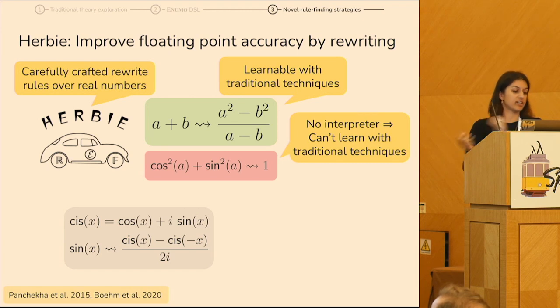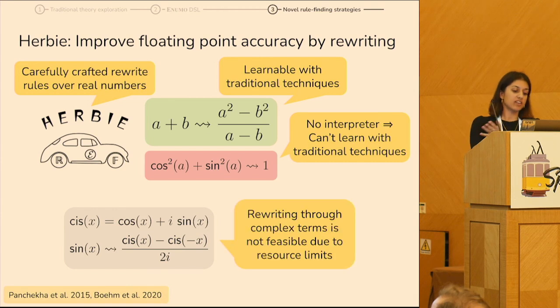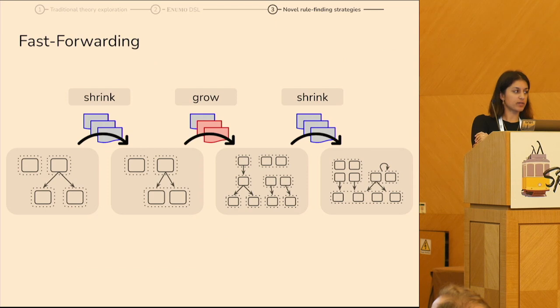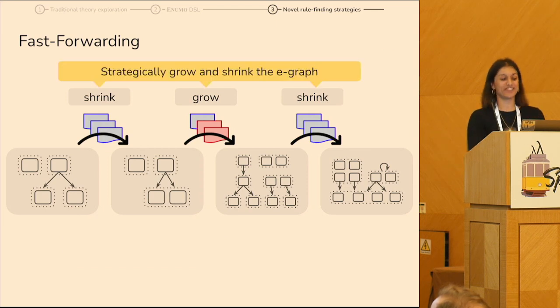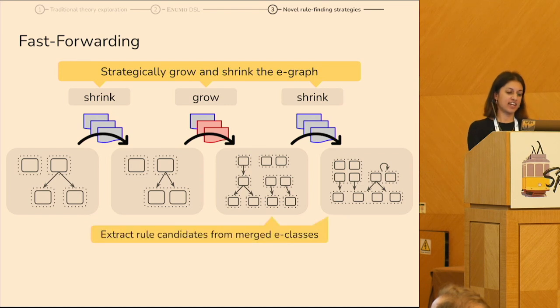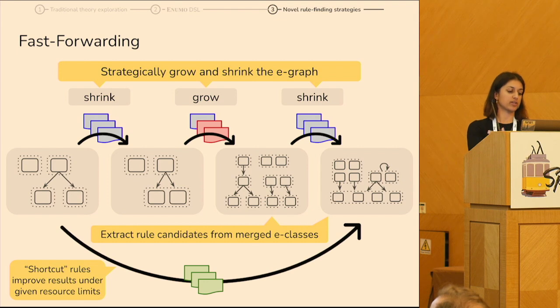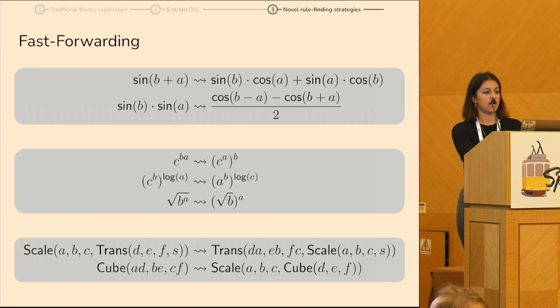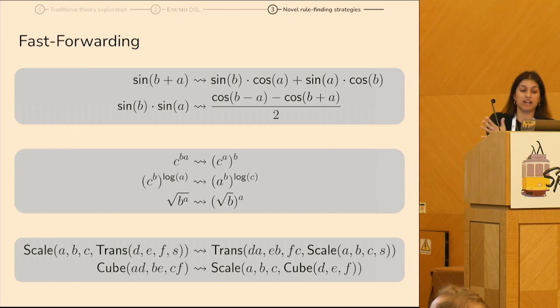then apply rewriting over those terms. But this is unlikely to scale due to resource limits. So what we do with the fast-forwarding algorithm is we start from an initial set of rules, and we strategically grow and shrink the E-graph, and then we extract rule candidates from the things that merge so that we can find shortcuts through the rule set to improve the results under resource limits. And here are some of the examples of rules that we actually find with fast-forwarding.